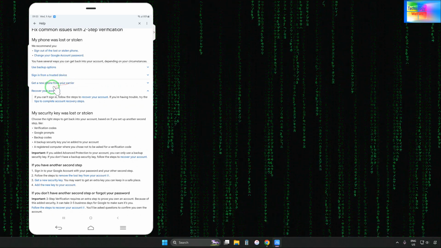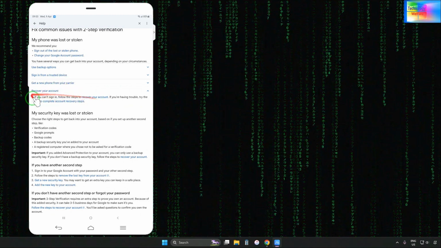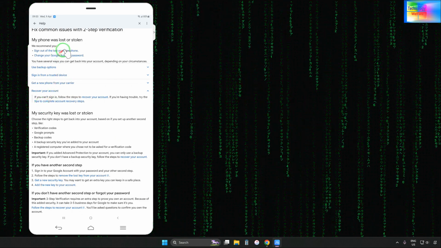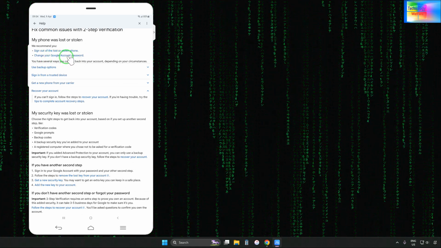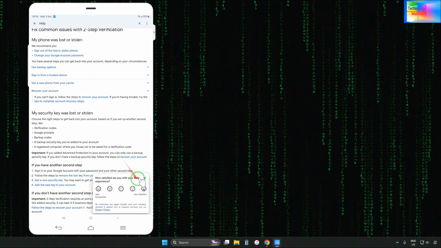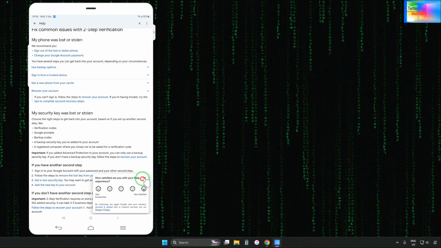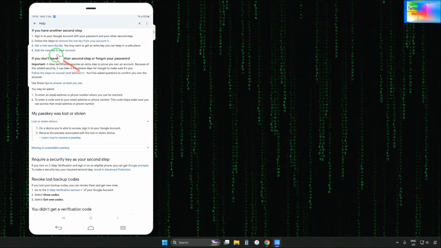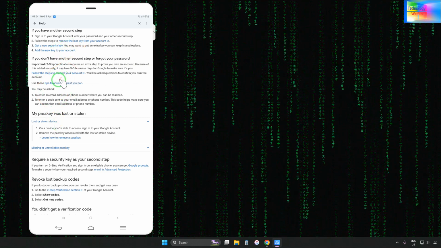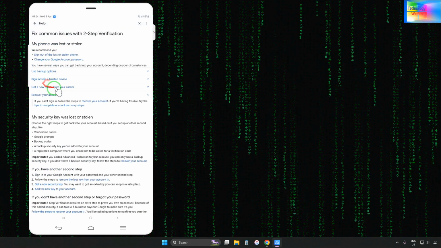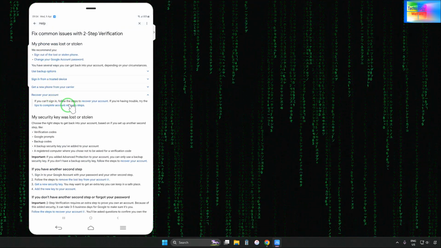from the carrier, and here is especially recover this account. So sign out of your stolen device. These things we cannot do. Change your Google account password. If you click on change your Google account password, don't approach this option. The more appropriate answer is that we will come directly to these steps too.